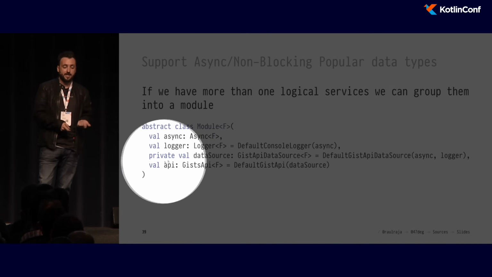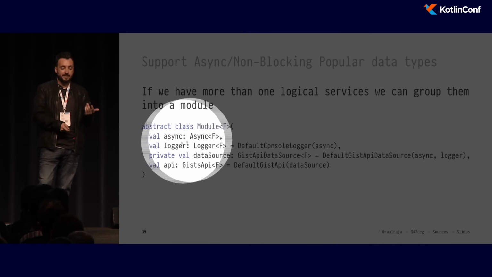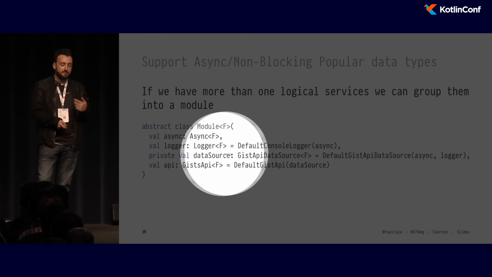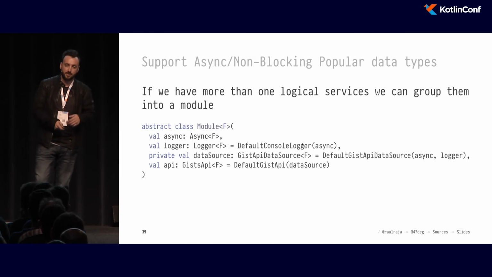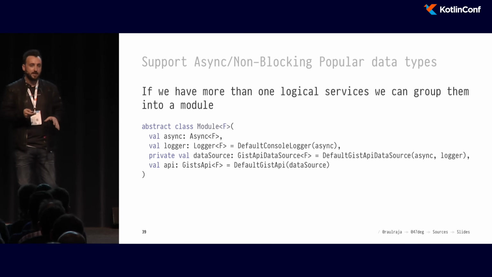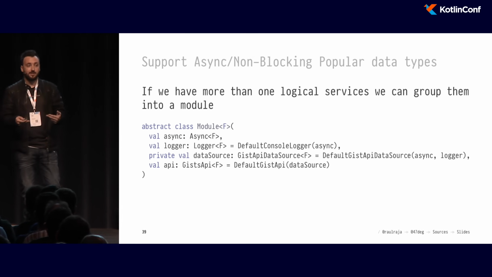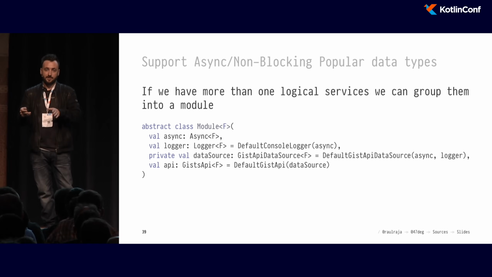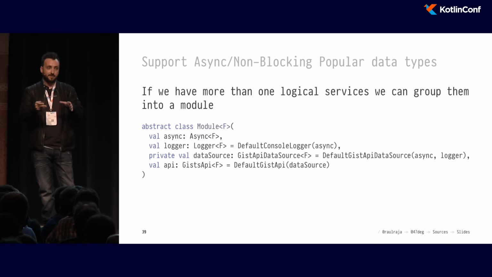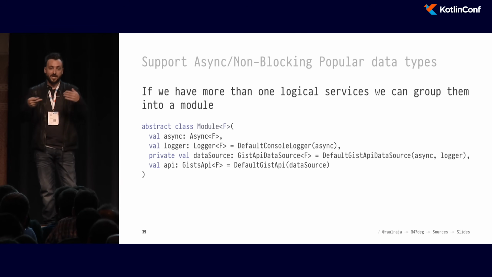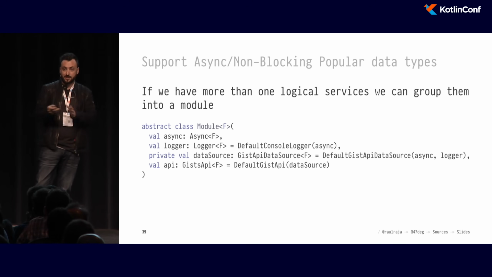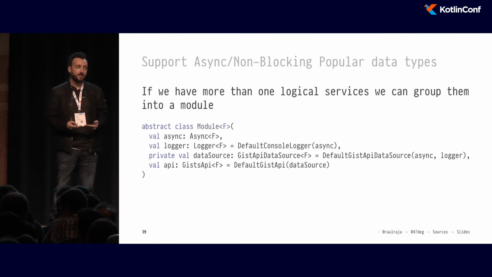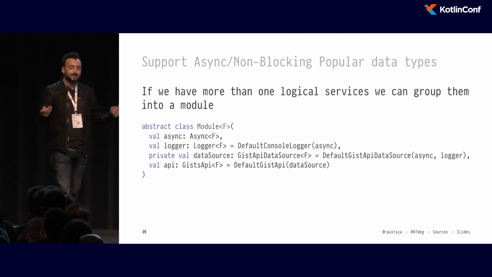So here, I'm just saying my async instance is going to be an async of F. My logger is going to be this class that I am using for logging. My data source is going to be this thing, and so on, right? So you can have multiple things, combine them. Type classes don't enforce inheritance. So think about them as in, you don't need to implement Comparable or extend Comparable in a data type for it to be comparable. In the same way, you have a Comparator interface in Java, which is outside of the data type. So type classes are all about horizontal composition. They don't enforce inheritance, and they nicely compose with each other.